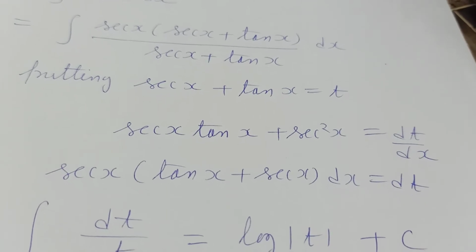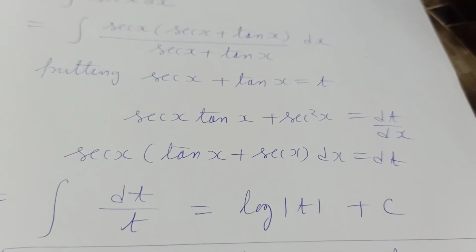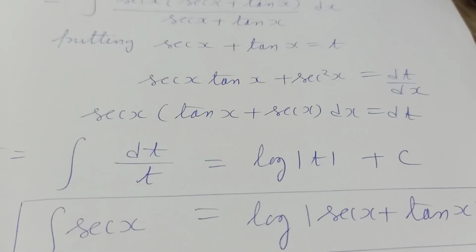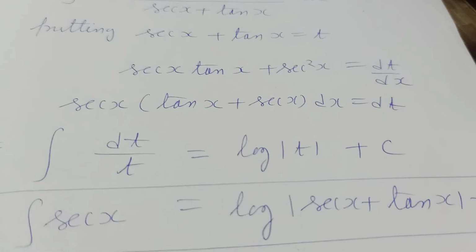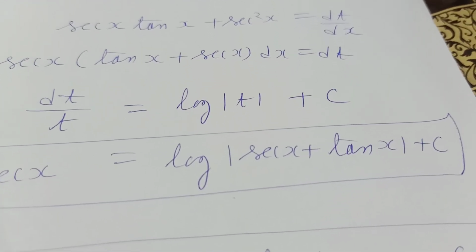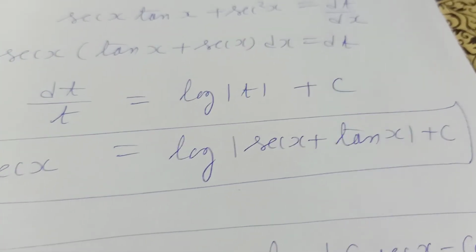So our given integral reduces to dt by t only, whose value is log of mod t plus c, and this equals log mod sec x plus tan x plus c.